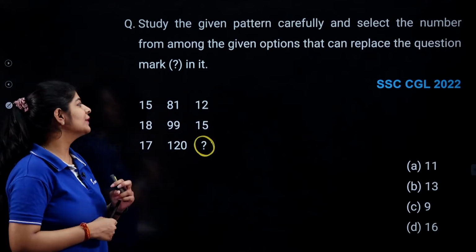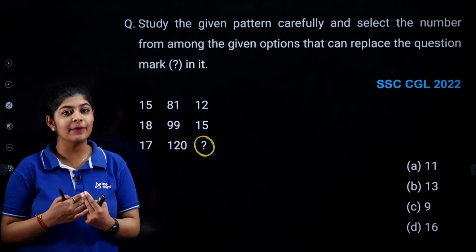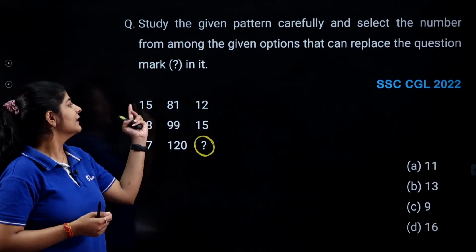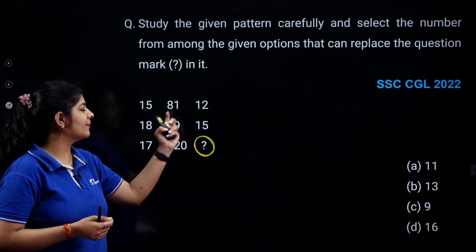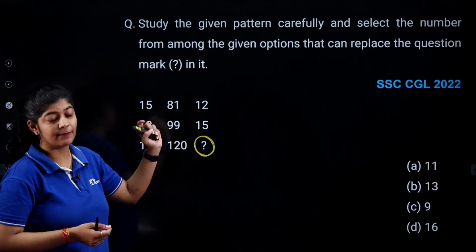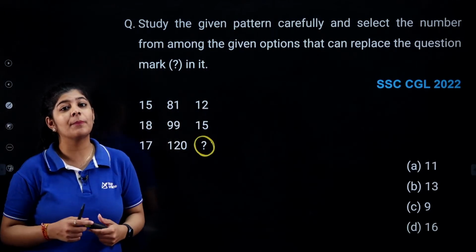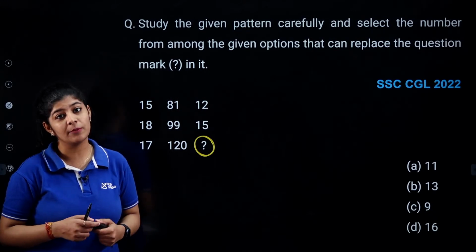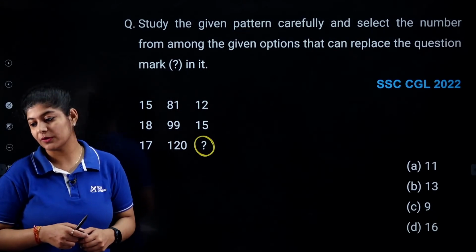All you need to do is just play with the numbers. How can you get this number with the help of these numbers, or this number with the help of this number? Maybe there's some row operation or maybe there's some column operation that you need to figure out.